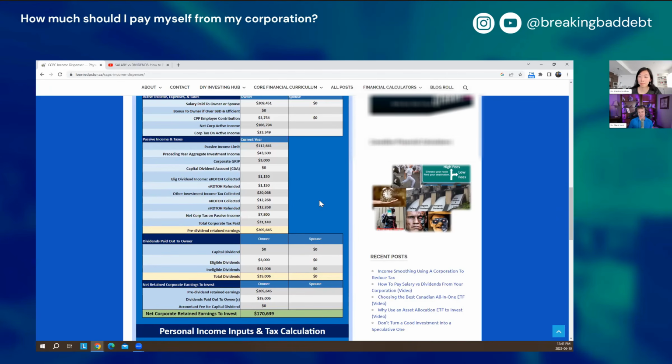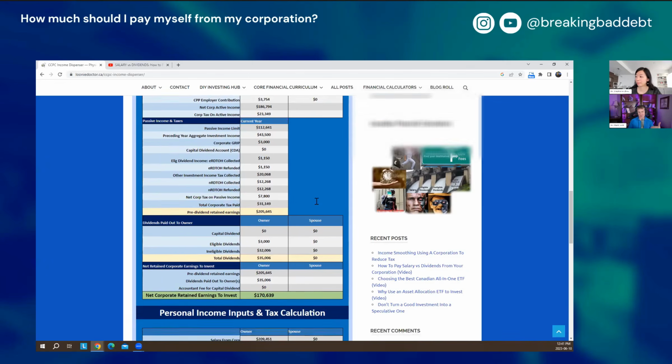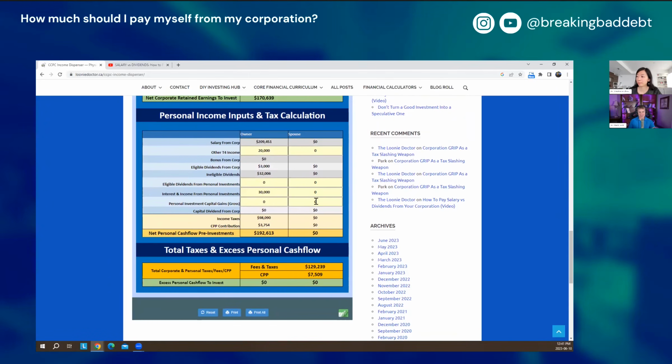And the final action item would be, if you go down to the very bottom of the screen, in this case, when you look at the total taxes and personal cash flow, there is no excess there. But let's say there was an excess amount there, you'd have to think of what you're going to do with that, because sometimes you pay less tax overall when you're moving money out of your corporation because of those refunded taxes. Well, you have to know what you want to do with that extra money, and that may mean opening a personal investment account to put that money in and invest it.